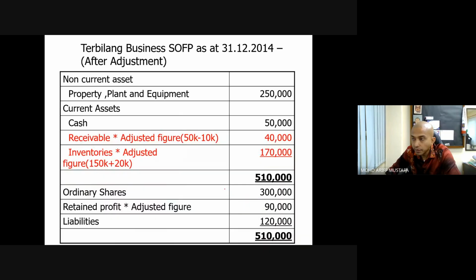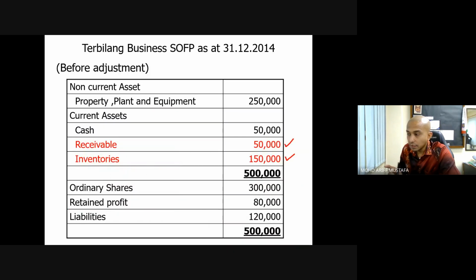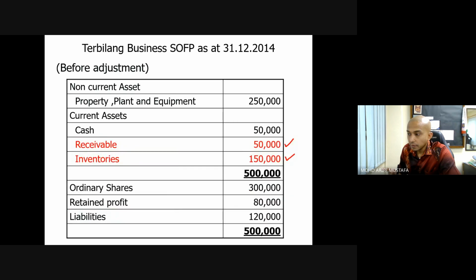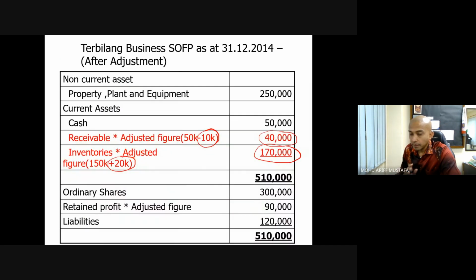Therefore, you can see here, the receivable is minus by 10,000 because of this 40,000, and inventory is plus 20,000 because it's not counted. So you see, previously 50 and 150, now it is 40 and 170. I hope this part is no issue.